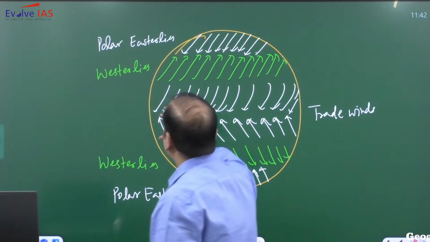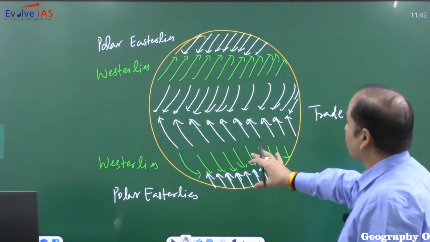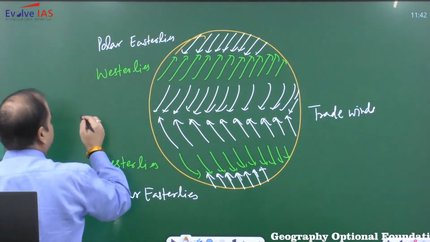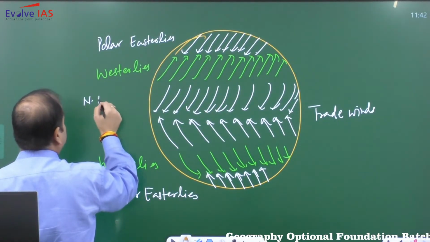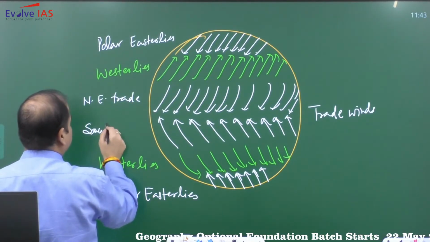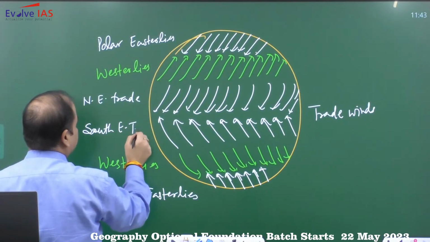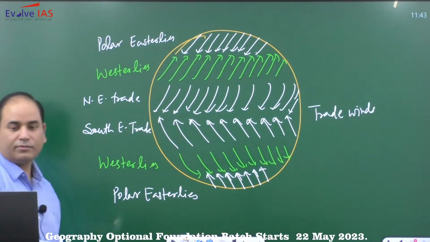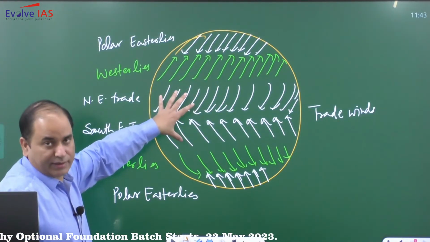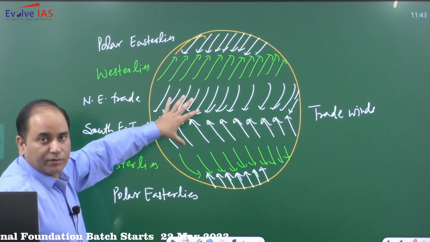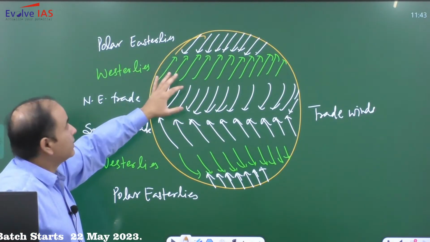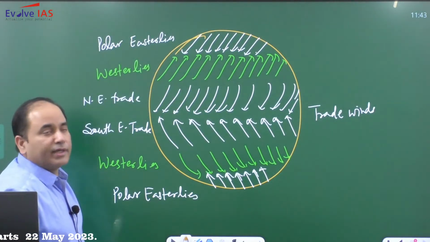So we have these 3 sets of the wind: trade winds, westerlies, as well as polar easterlies. These trade winds are also referred to as northeasterly trade and southeasterly trade. So within the tropical region, primarily we have the trade winds, subtropical high to equatorial low. Within the temperate zone, primarily we have the westerlies, and then in polar area we have the polar easterlies.